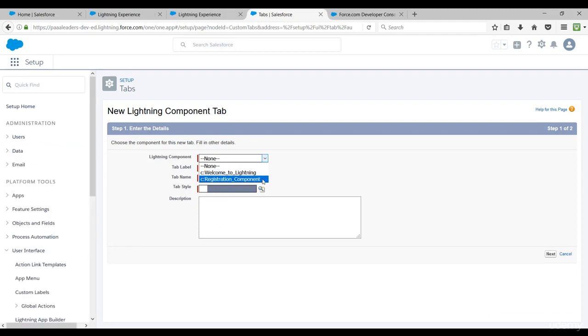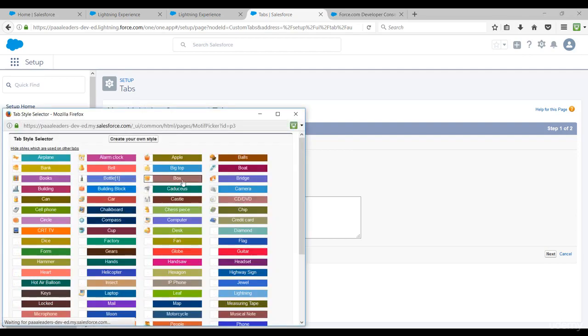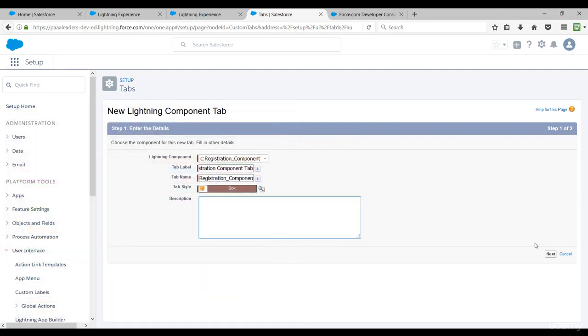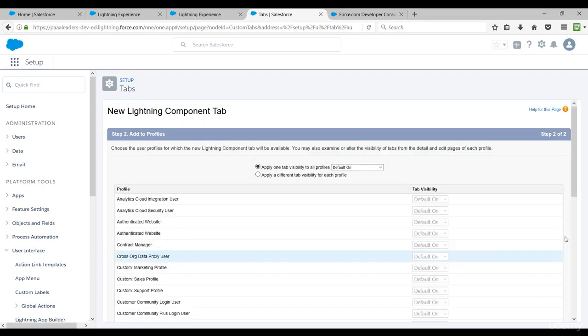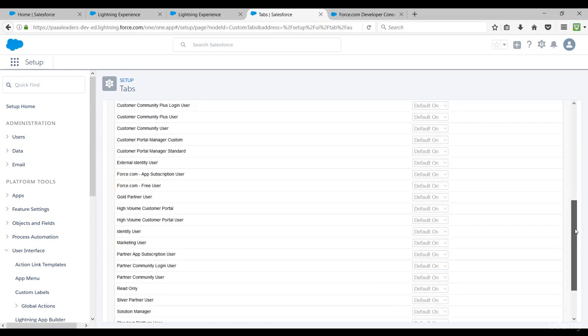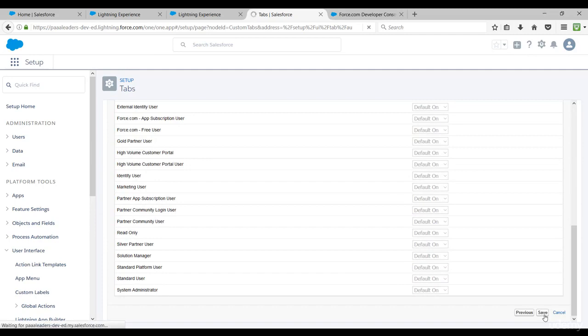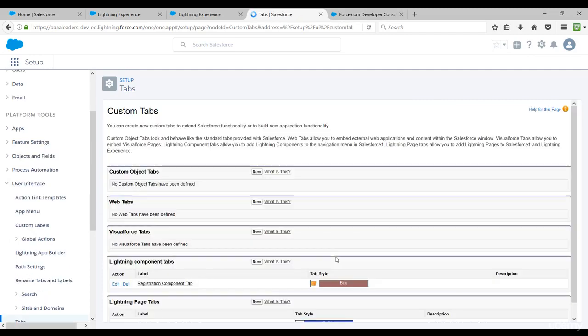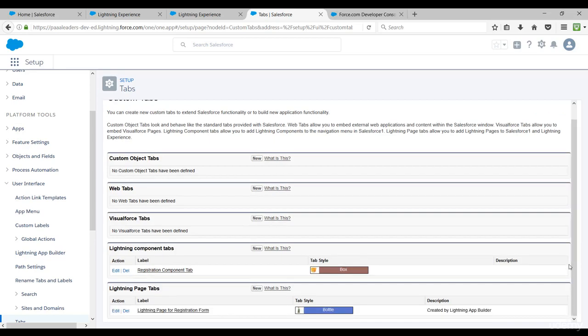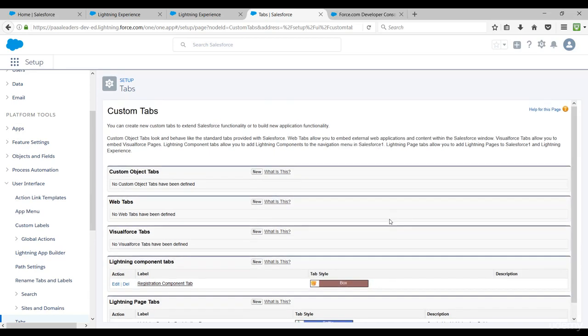For this registration component, let's give a tab label, registration component tab. Okay, and some style. You may also give some description. Then next we can go for the default tab visibility for all the profiles. Okay, and then it's done. Registration component tab is there.